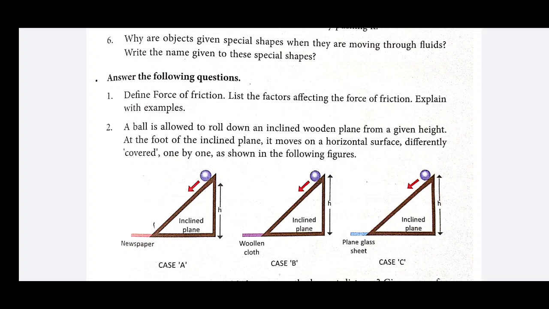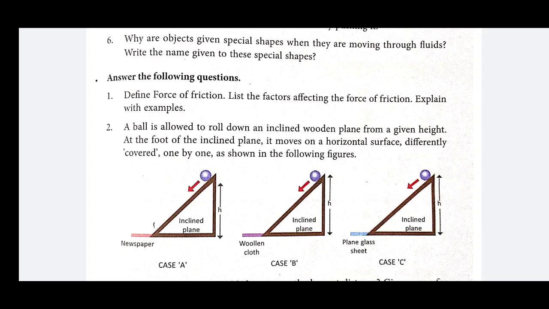First is the nature of contacting surfaces. In that you write whenever surfaces are smooth, the object experiences less friction, but whenever the nature of the contacting surface is rough, then the object experiences more force of friction. And the second one is the force pressing the two objects.